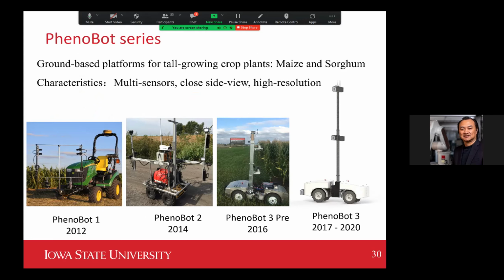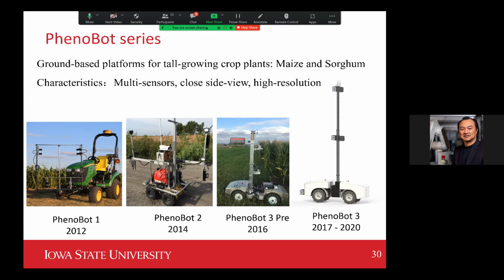So with all those things in the background, when we started to work on this project, we had a very strong ambition. We wanted to do a lot of things. We wanted to create a robot that would be able to accomplish a lot. Actually, before we started this PhenoBot project, we already had a couple of other projects, which we named PhenoBot 1. We started work on that using a tractor platform. That project started in 2012, so it's quite some years ago.